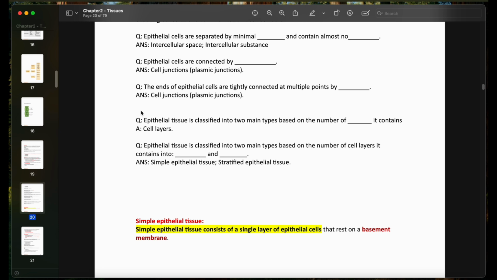Question: epithelial tissue is classified into two main types based on the number of what it contains. The layers, okay, the cell layers. So as I said, if we have one layer, it's simple. If more than one or multiple layers, we have stratified.